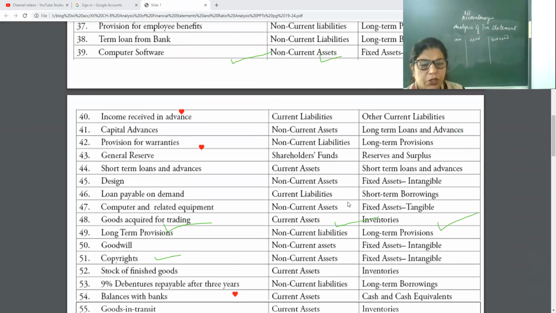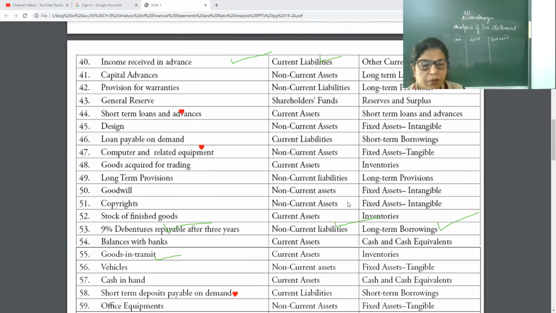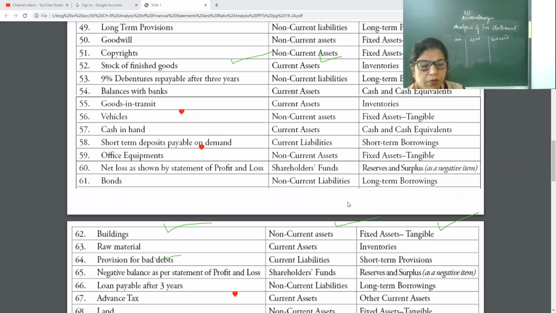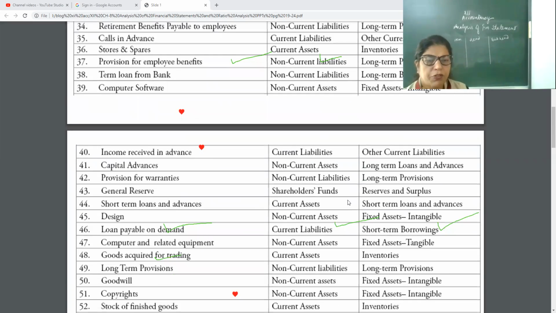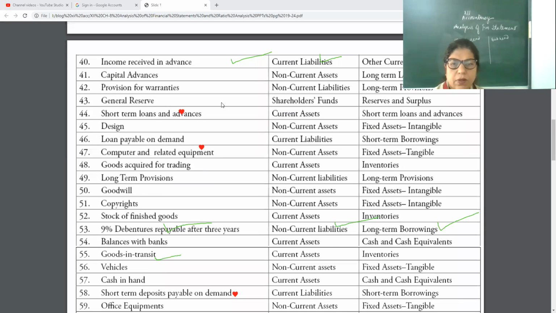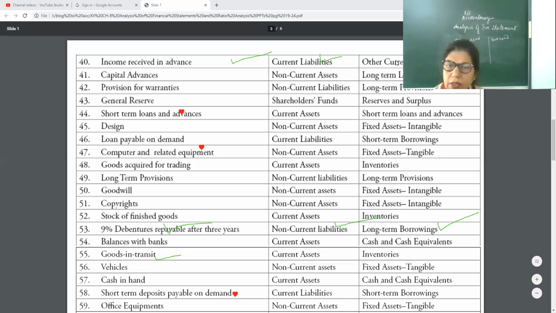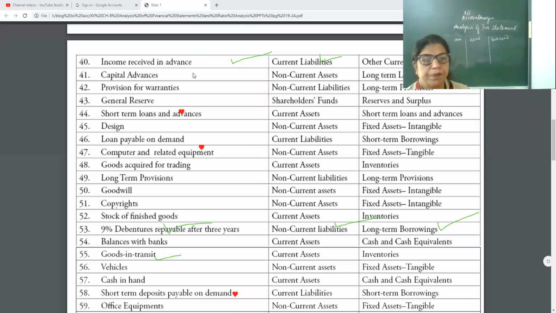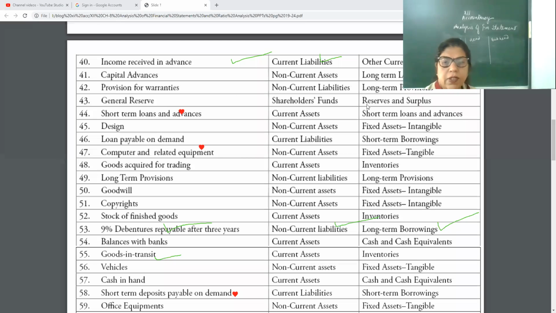Now last page. Few are same, like interest received in advance, current liabilities, other current liabilities. Because interest is for short term and received in advance means you can write unearned income. Then general reserve, reserves and surplus.